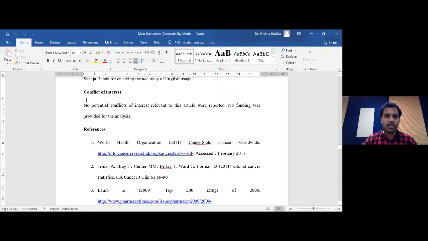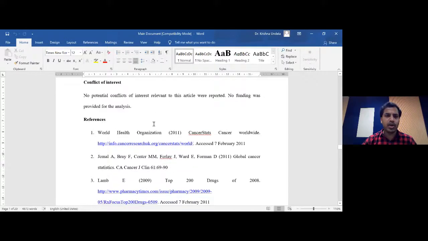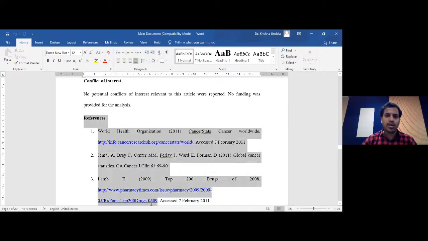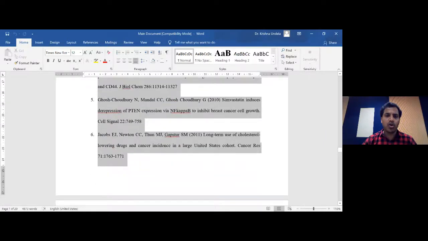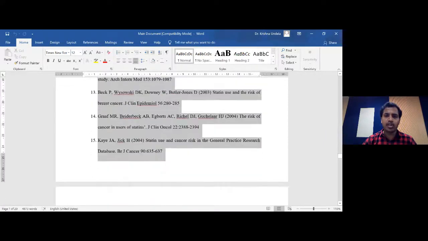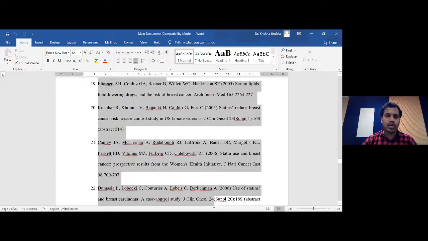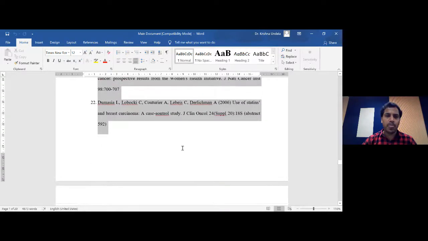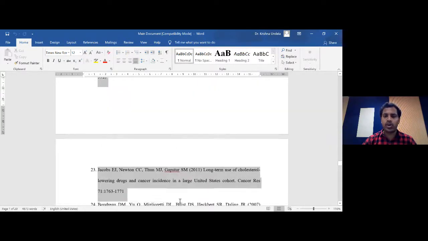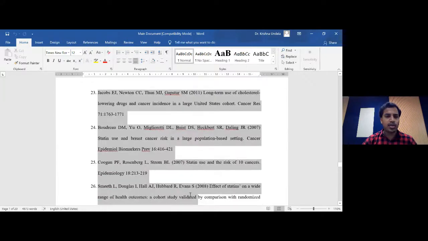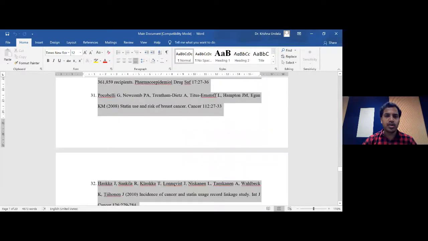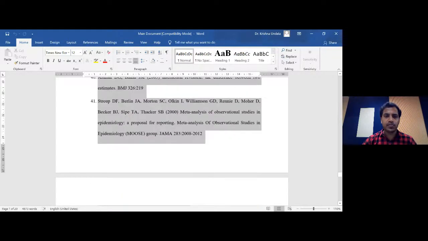And then conflict of interest, I think every journal now has a conflict of interest statement that you can mention, followed by all the references. So these references are going to be the references of all the studies you included in the meta-analysis, and also whatever references you have taken for your introduction as well as the discussion. Okay, so all these references are mentioned in the article itself.